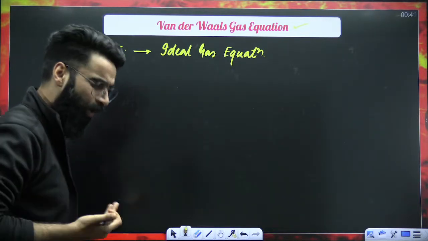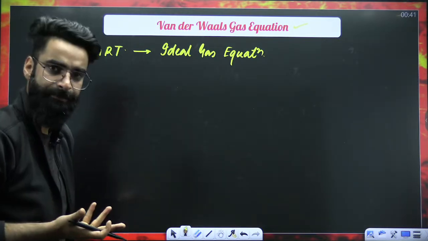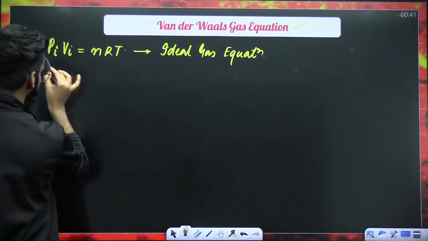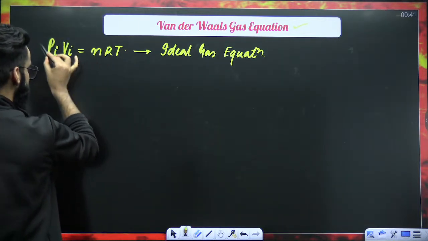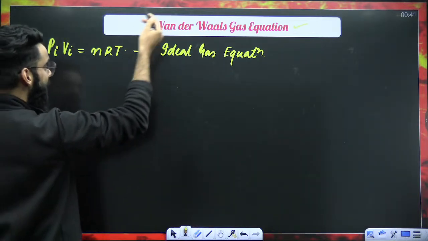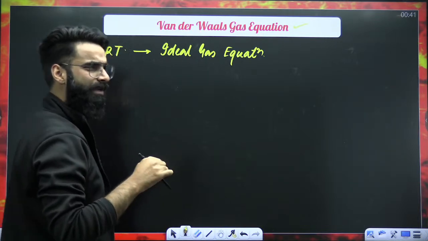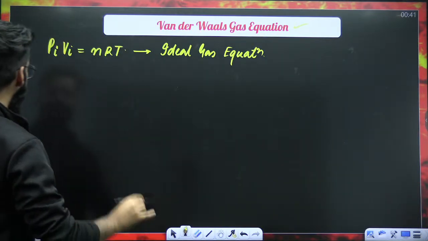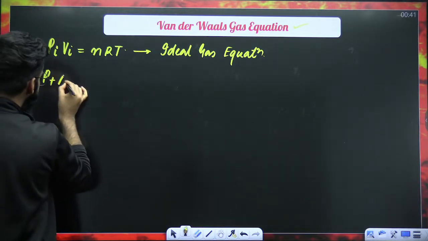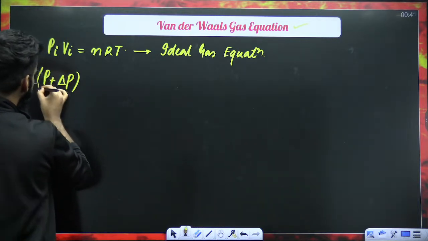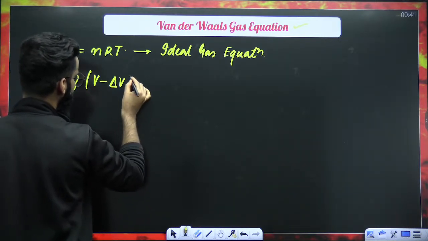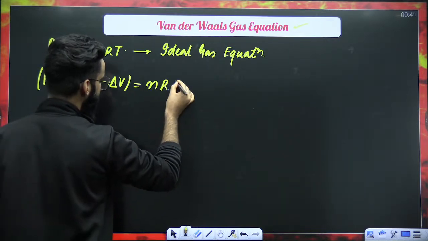Okay. Now, what is this van der Waals equation all about? How do we get it? Dear students, I'm going to make some corrections in this particular equation, and then I will be getting the van der Waals equation. What kind of correction am I talking about? Instead of Pi, I'm going to write P plus delta P. Instead of Vi, I'm writing V minus delta V is equal to nRT.